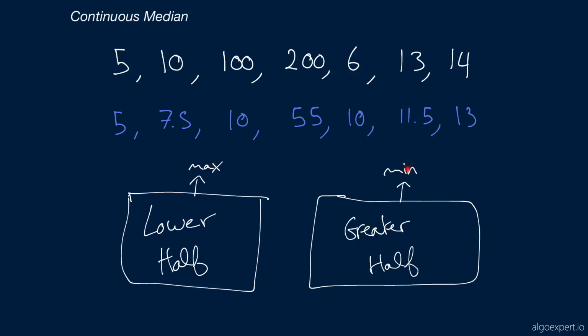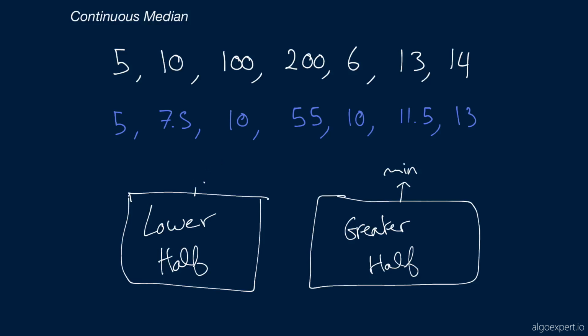We can either take their average, or we can take whichever one comes from a greater set. In other words, if we have an odd total number of numbers, then if the lower half has more numbers than the greater half, then the max value here is going to be the median, and vice versa. So, what data structure could allow us to do that? And that's where you should tell yourself that heaps are the answer.